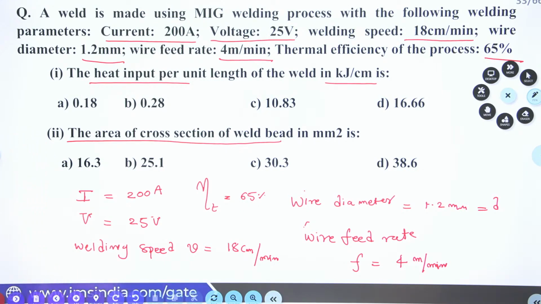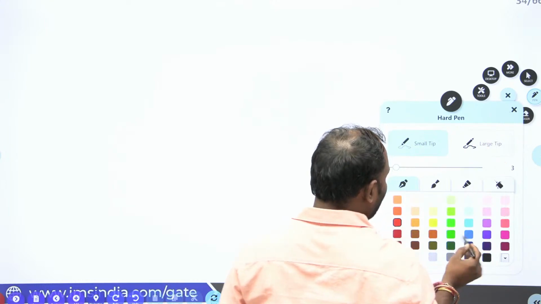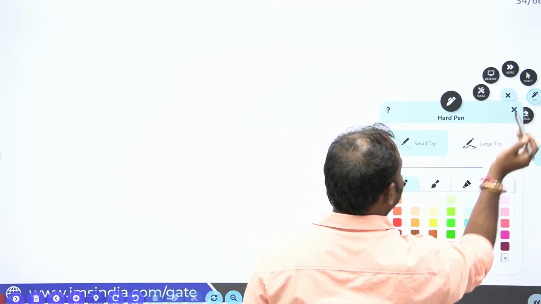Right. Now, first of all, you have to see what MIG welding is and how it looks. Now I will give you a brief diagram for that, so that you can understand it accordingly.